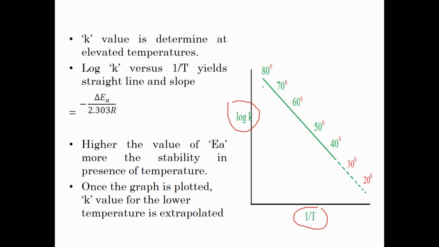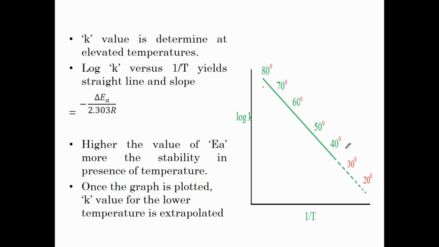So what I can do is I can carry out the procedure at different temperatures. Okay, like 40 degree, 50 degree, 60 degree. I cannot carry out at 30 degree, 20 degree. So carefully notice here the dotted line, whatever you can see here. That dotted line is actually the line which we are extending later on after plotting the graph. So what we have to do is, initially you carry out the stability study at the different temperatures.